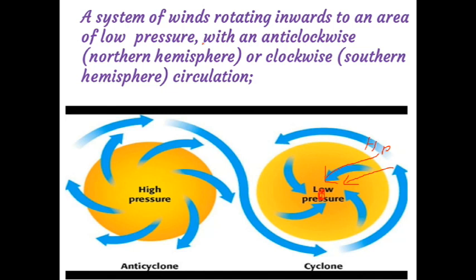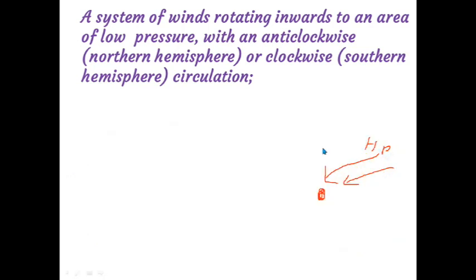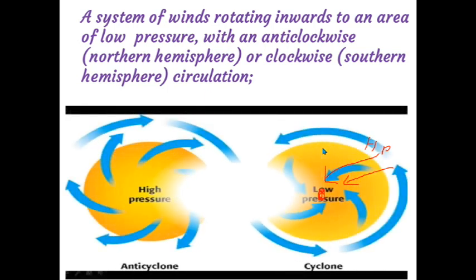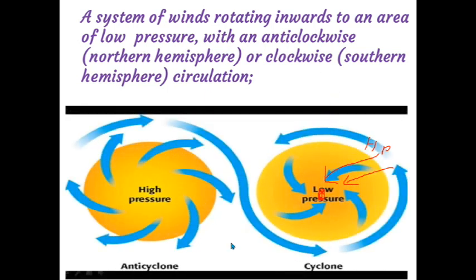And that movement changes in the different hemispheres. In the northern hemisphere, this wind is moving anti-clockwise. Clockwise is the movement like this.